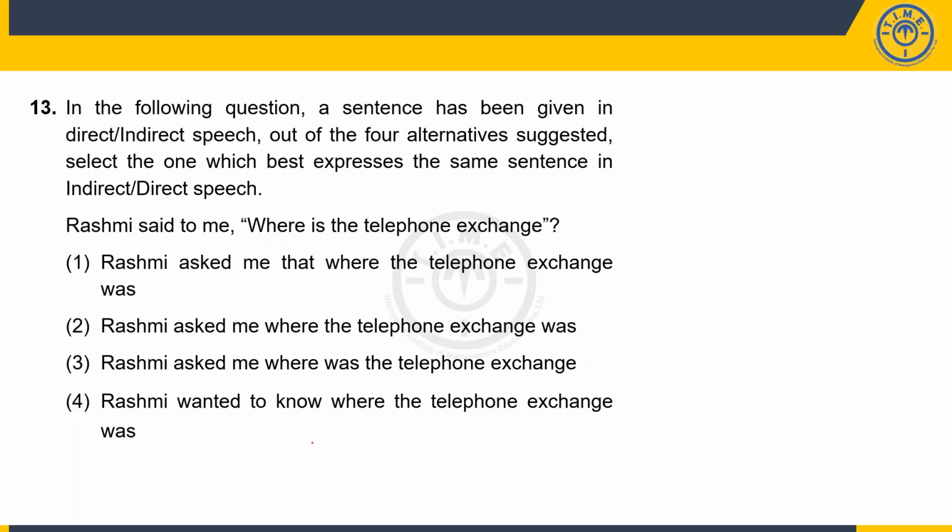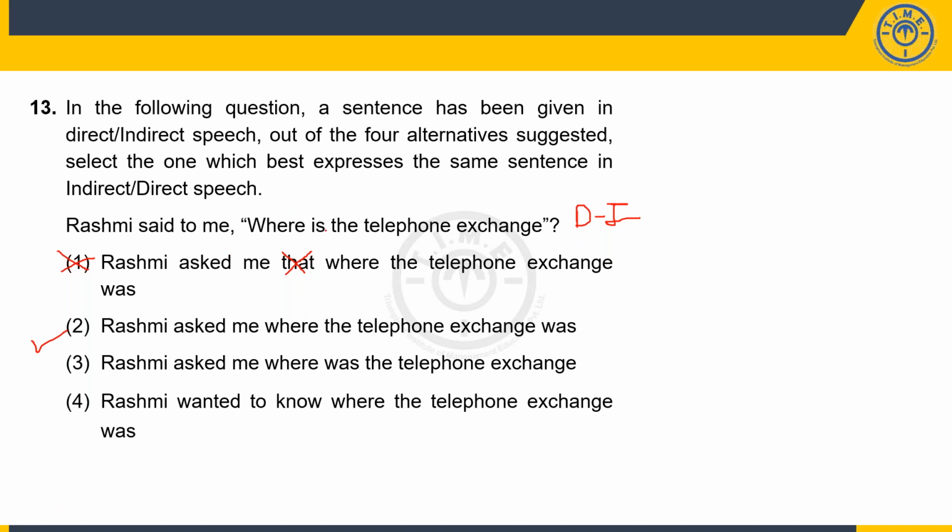Now the 13th one. Rashmi said to me, where is the telephone exchange? So again, this is a direct speech question, needs to be converted into indirect speech. All right. So Rashmi asked me that where the telephone exchange was. Now, while this seems to be completely correct, in the sense that the is has become was, the said has become asked, both that and where aren't required. Where would have been enough. So because of the extra, that one became wrong. Rashmi asked me where the telephone exchange was. Yes, now this seems perfect.